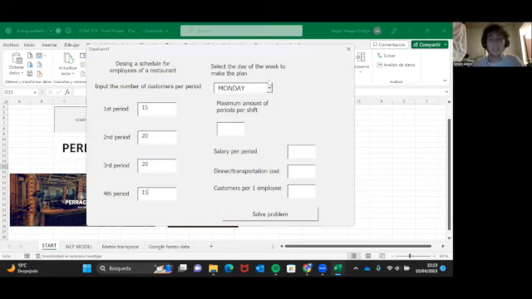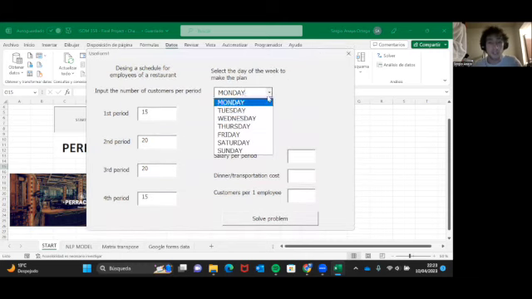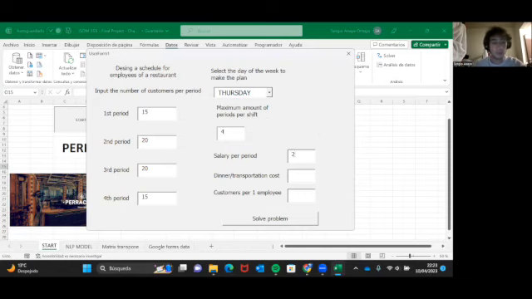Then he can put the day on which he's planning to do the schedule. For example, if it's Thursday, it means that the people who are not coming on Thursday won't show on the paper. The maximum number of periods per shift is the number of periods that they want. So in this case, for example, 4, and then we just select the salary per period, for example, 20, and the fixed cost, 25. And then the customers per 1 employee. So if we put 4, for example, it means that per 1 employee, there must be at least 4 customers.